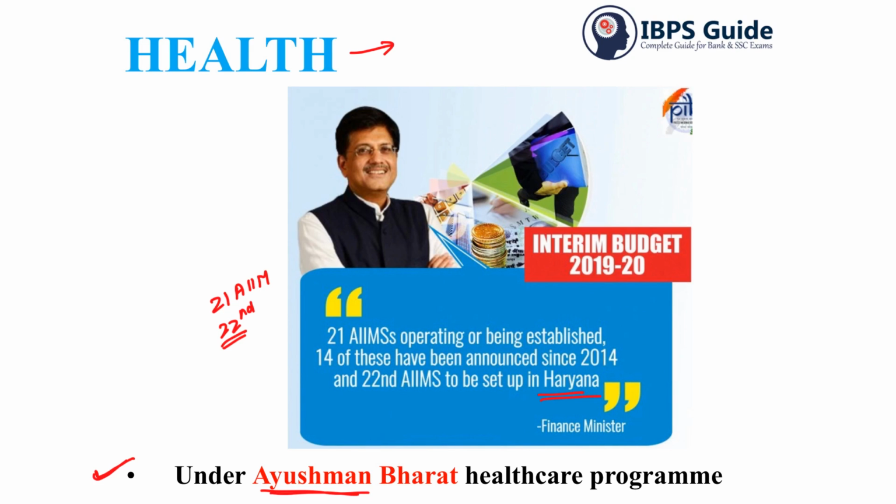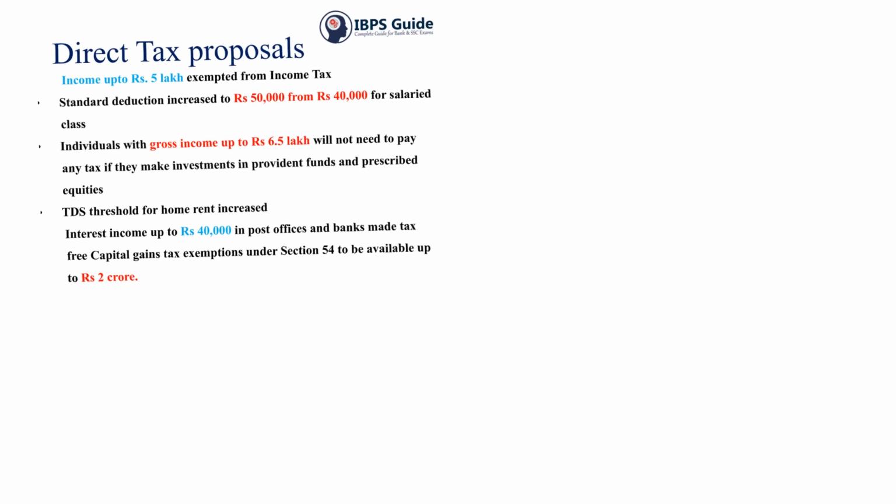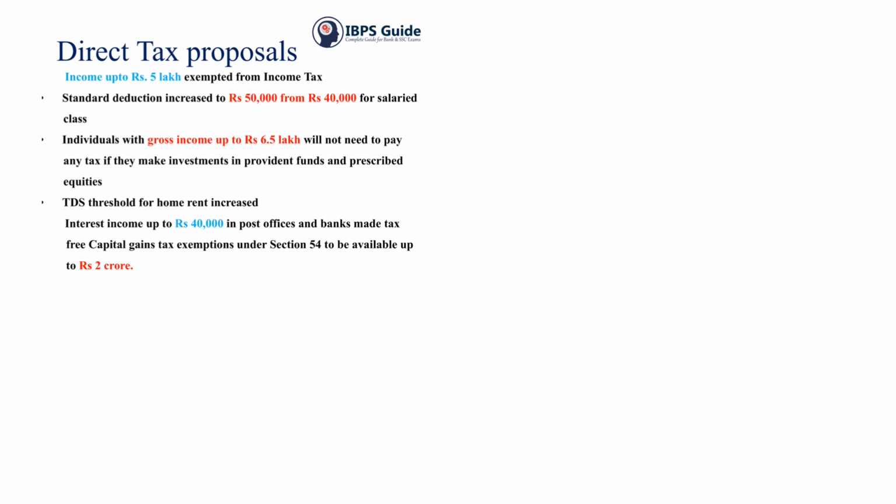Now let us look into some data with respect to the direct tax proposals. Before we revise the direct tax proposals, we'll look into this. The situation before was that the tax would be 0% up till 2.5 lakh, and from 2.5 lakh till 5 lakh you have to pay around 5% as tax. From 5 lakh till 10 lakh, you have to pay 20% tax, and above 10 lakh you have to pay 30% tax.